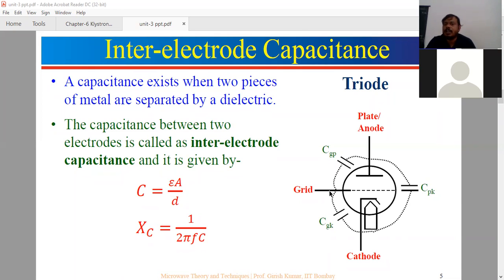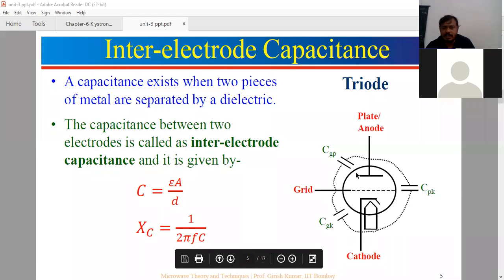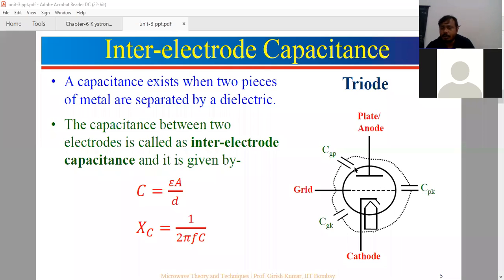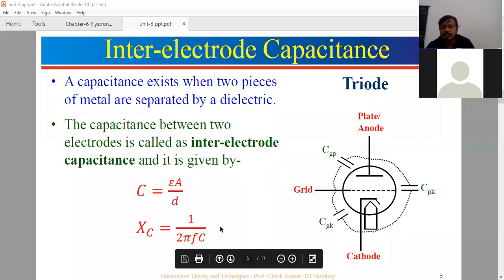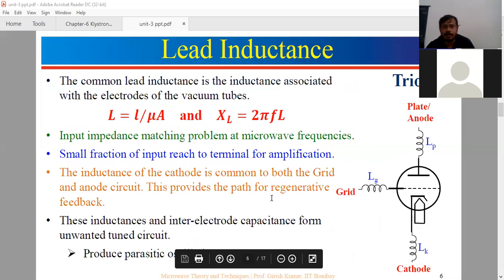This is the interelectrode capacitance. I will share these notes also. You can draw this diagram and say these are the interelectrode capacitances between all three terminals. This is the relation at high frequencies: XC is very low, so there may be scope of short circuit between these terminals. And on the output side also, if reactance is very less, the output power is less. This is the interelectrode capacitance.